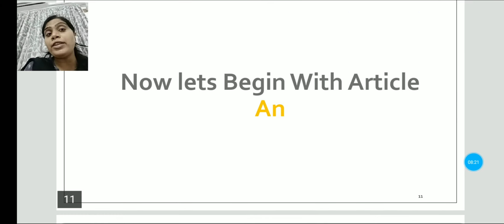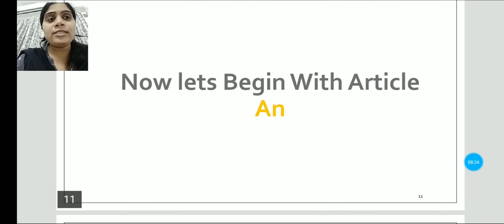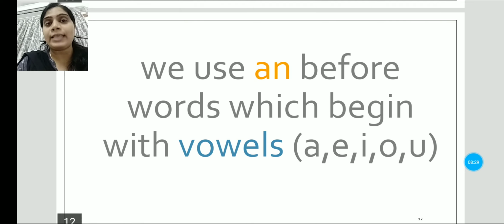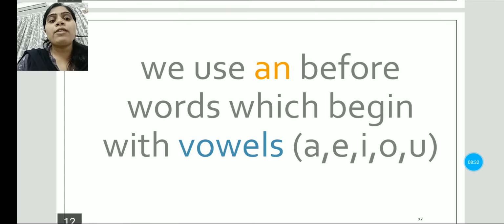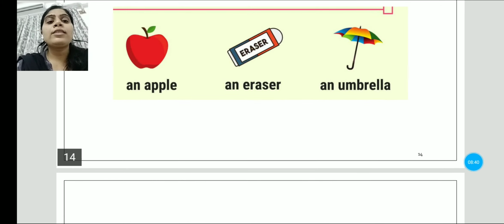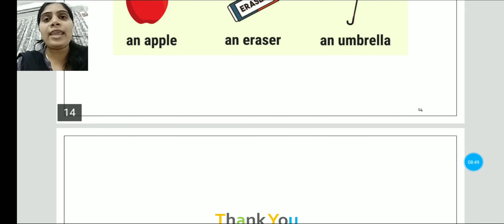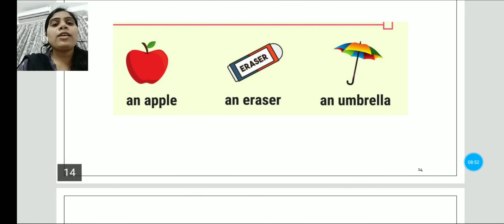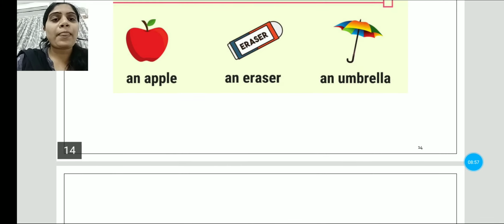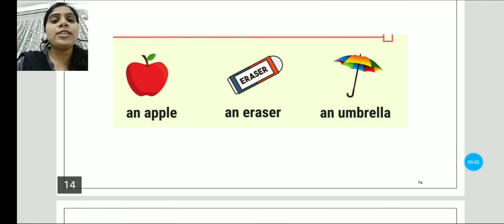Now let's begin with article an. I repeat this again. We use an before words which begin with vowels A, E, I, O, U. Example: that is an apple. This is an eraser. This is an umbrella. This is an egg. Guys, do you understand this? Students, understand this? We repeat this two times.